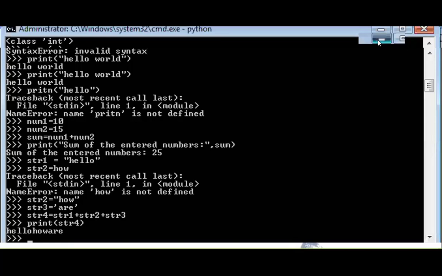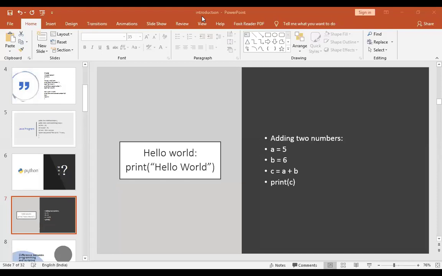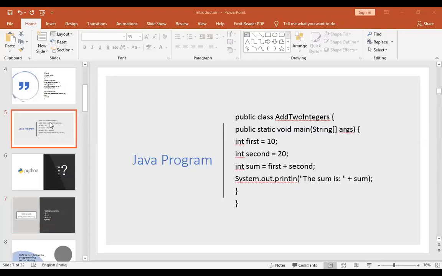Sir, the Java one is not visible, only the Python one is visible. Okay, 1 second. Now the screen is visible.